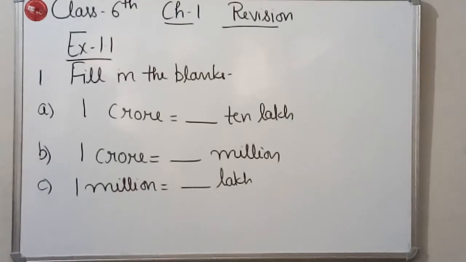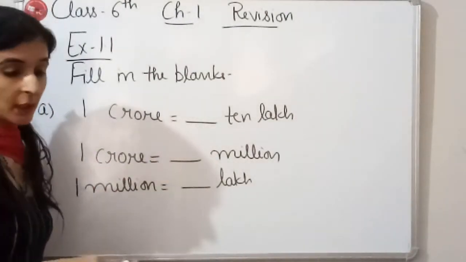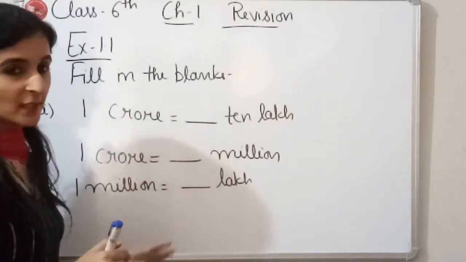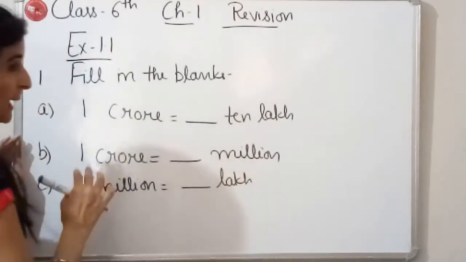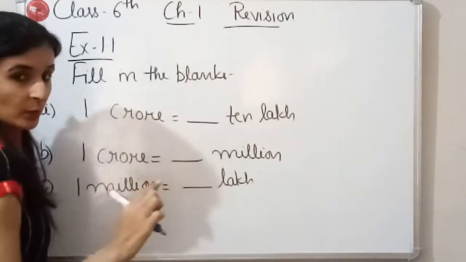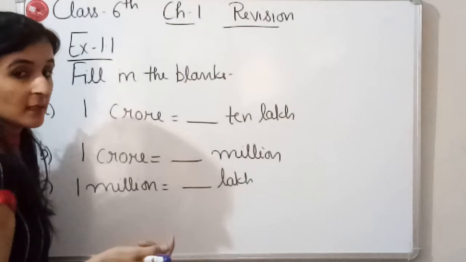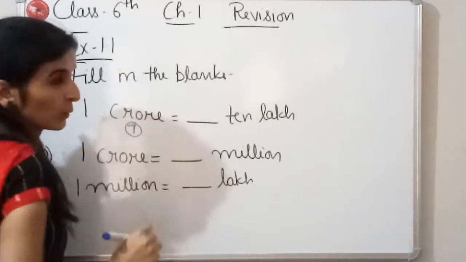Okay, so we are going to start with exercise 1.1. First question of exercise 1.1 was like this. Fill in the blanks were given and you have to solve these questions. So first of all, I am going to start with the A part. A part is 1 crore. So children, as you know, how many zeros are there in crore? In crore there are 7 zeros.